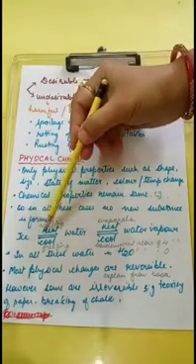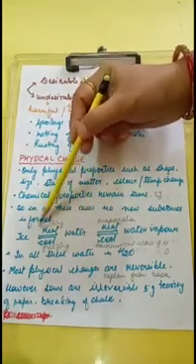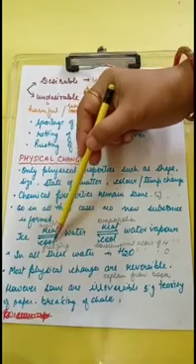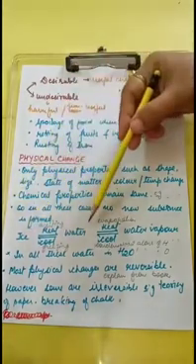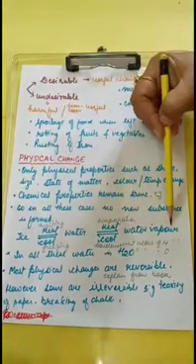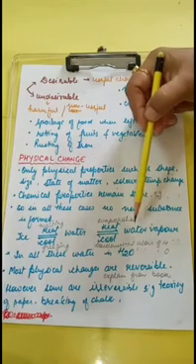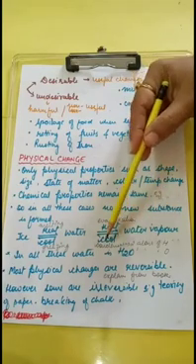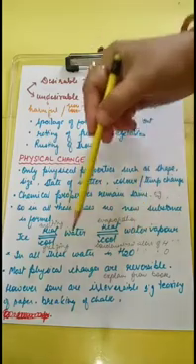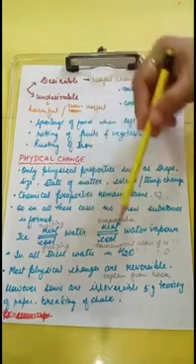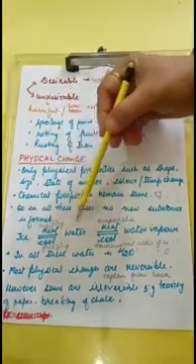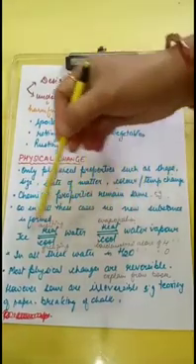Ice, when it is heated, changes to water. This process is melting. When it is frozen, it changes to ice. When water is heated, it changes to water vapors and the process is evaporation. And when water vapors are cooled, the process is condensation and it changes to water. Now in all these cases, ice, water and water vapors, water remains the same.